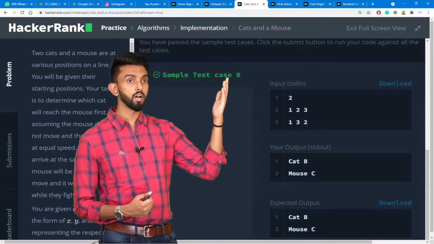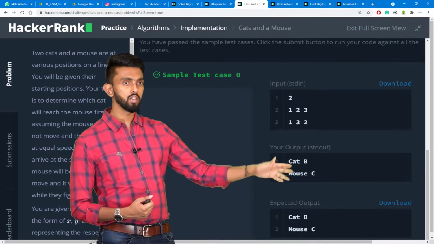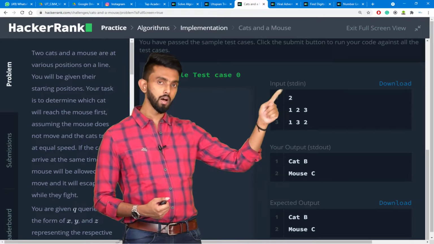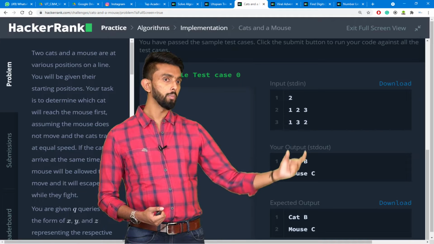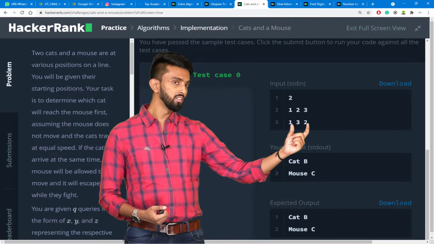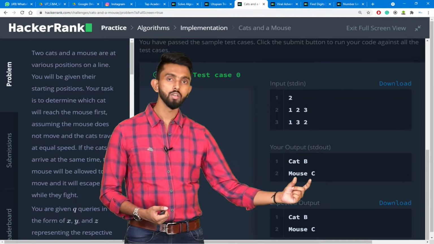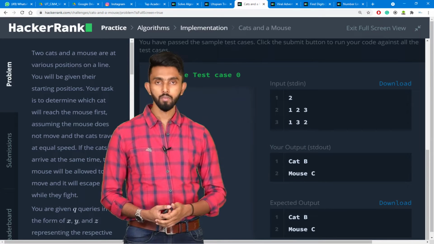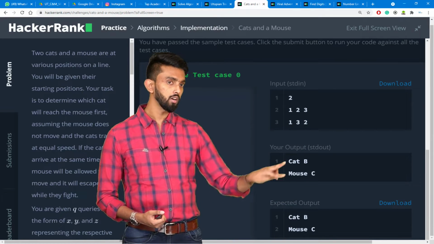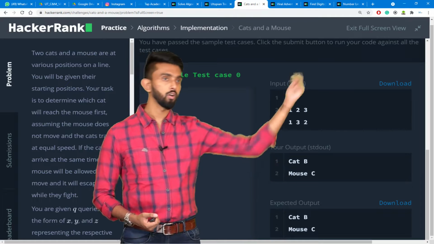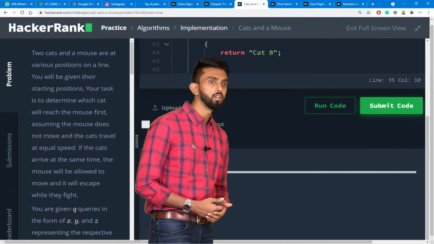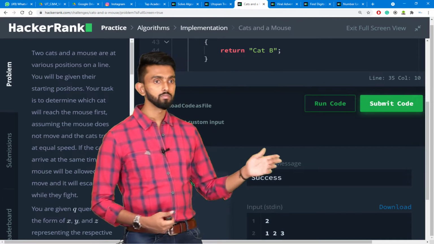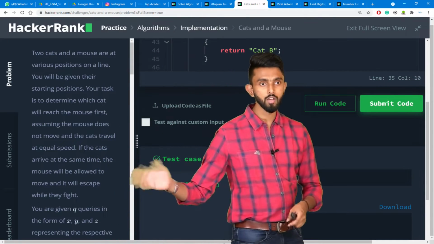So HackerRank passed only one test case, but in that one test case it passed 2 different sets of values. So 1, 2, 3, obviously cat B will win. 1, 3, 2, obviously mouse C will win, because they will reach at the same time. Okay, so the expected output is matching. Now I'll go submit the code. If I submit the code, then success, it has passed 2 cases.